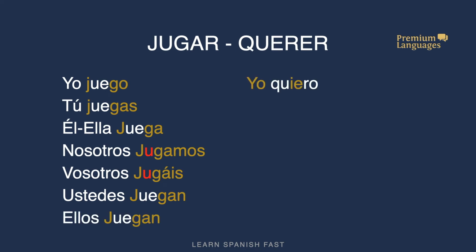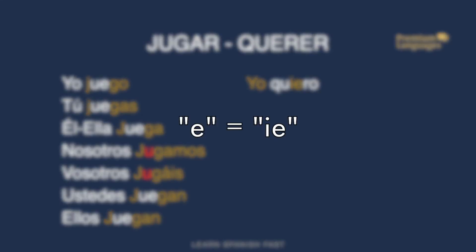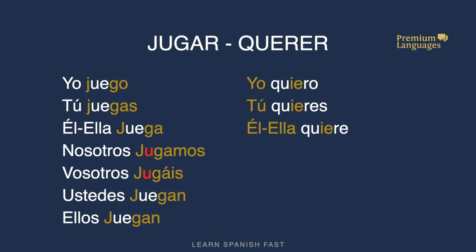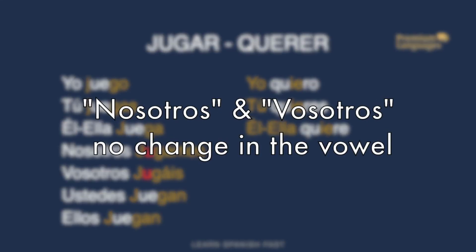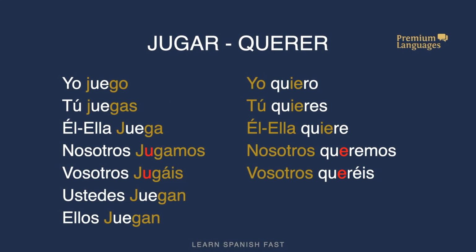Same thing with querer. Yo quiero. The I becomes IE. Yo quiero. Tú quieres. Él, ella quiere. He, she wants. But nosotros, vosotros are regular. Nosotros queremos, vosotros queréis. Ustedes quieren, back to irregular, and ellos quieren.